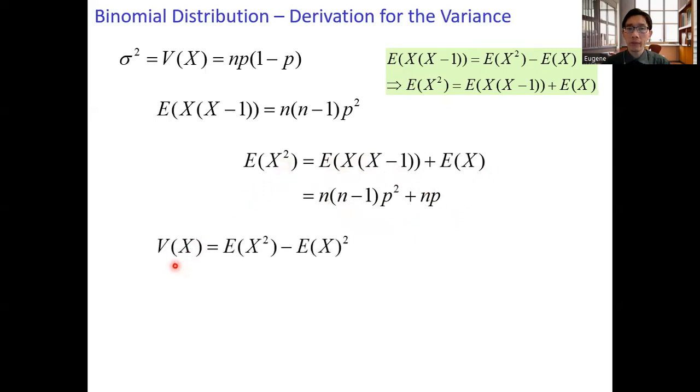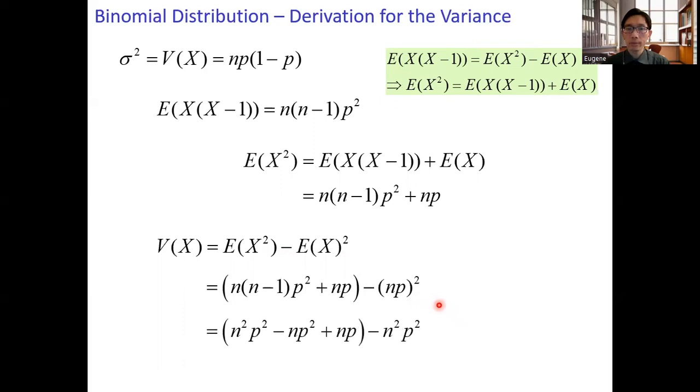And then the variance of x equals the expected value of x squared minus the square of the expected value of x. Simplify the expression. We get the variance expression for the binomial distribution, n times p times the factor 1 minus p.